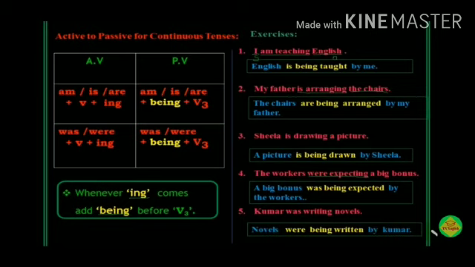The workers were expecting a big bonus. This sentence is past continuous tense. Here a big bonus is in singular, so we are using was. A big bonus was being expected by the workers. The next sentence, Kumar was writing novels. Novels were being written by Kumar. This is in past continuous tense.